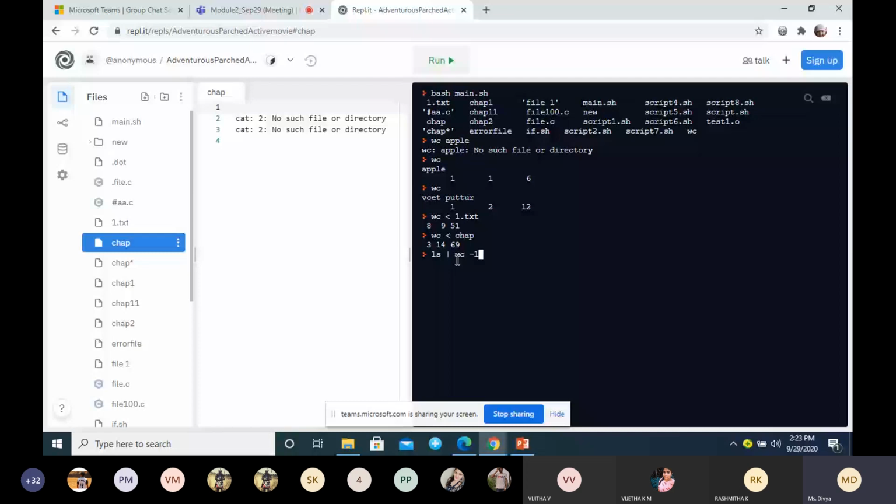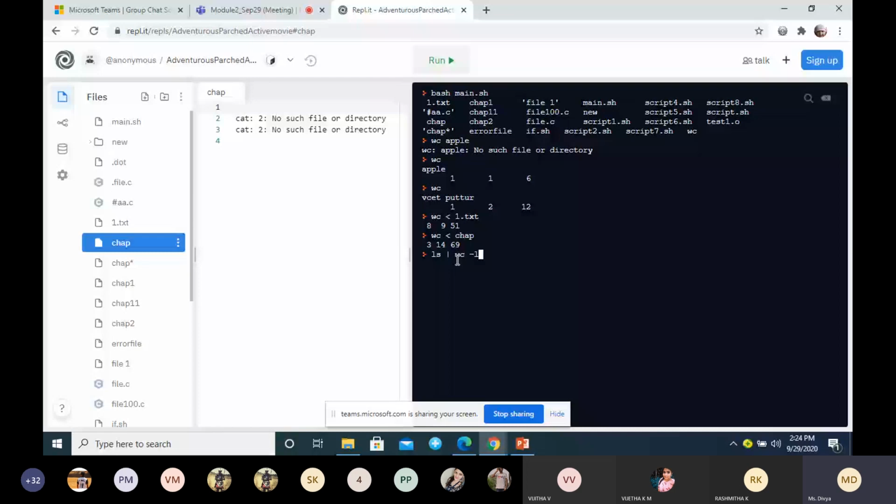There are different options for wc, right? What are the options for the wc command? Anybody remember? Started studying for exam. wc, what are the options? Minus l is for line. Minus w is for word.